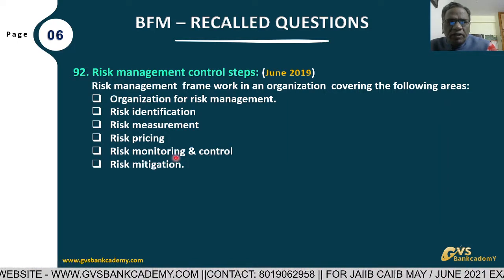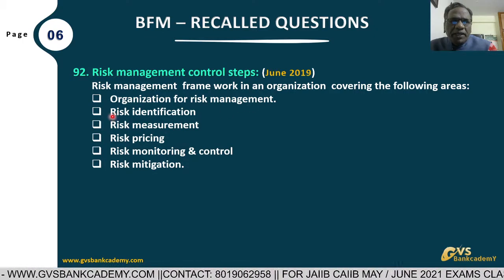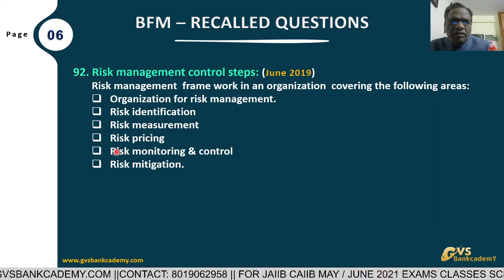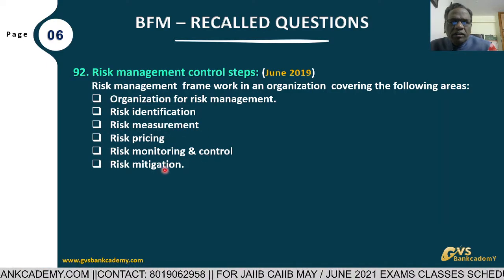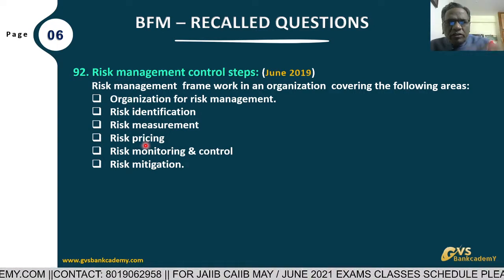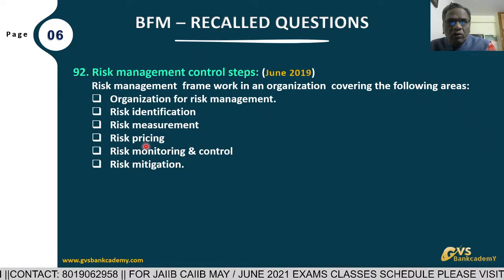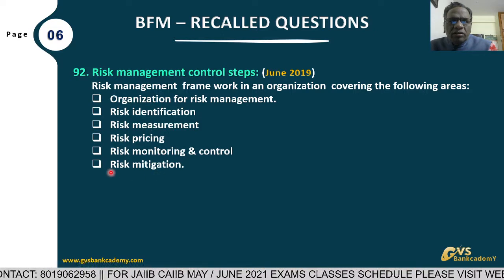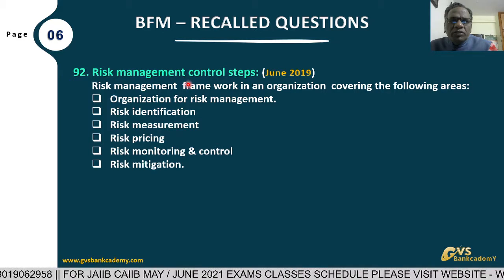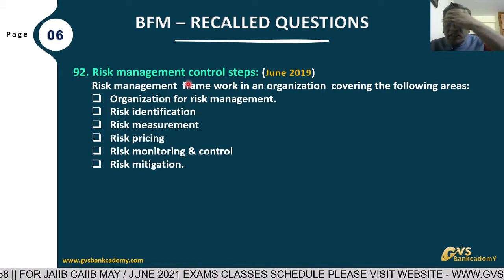And finally, risk mitigation. What is the object of risk management? By taking all these steps, risk identification, risk measurement, risk pricing, risk monitoring, risk mitigation, the risk is going to be mitigated, reduced and controlled in the organization. That is called risk mitigation. Overall, the object of risk management is that you have to control and mitigate the risk.